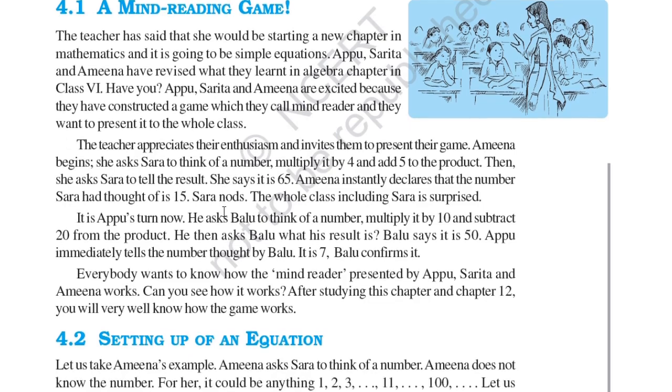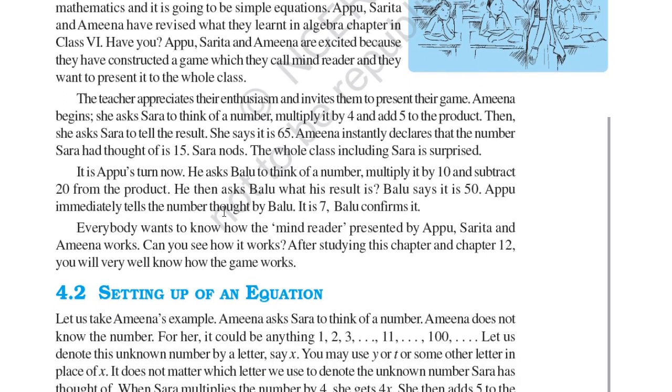It is Appu's turn now. He asks Balu to think of a number, multiply it by 10 and subtract 20 from the product. He then asks Balu what the result is. Balu says it is 50. Appu immediately tells the number thought by Balu. It is 7. Balu confirms it.